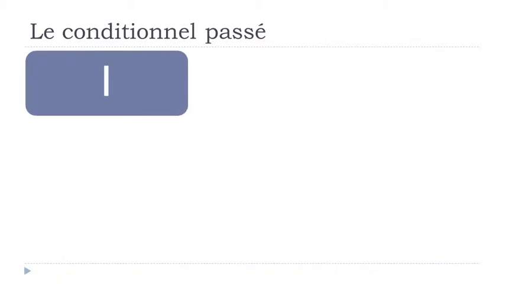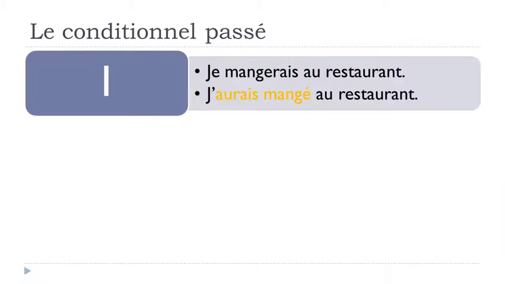The first example I wanted to put is je mangerai au restaurant. If you remember, we saw this sentence in these units when we introduced the conditionnel présent form. The verb is manger, je mangerai au restaurant. And then the conditionnel passé will go like j'aurais mangé au restaurant.